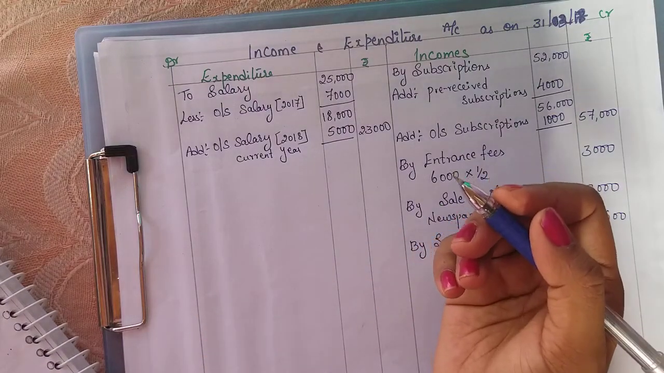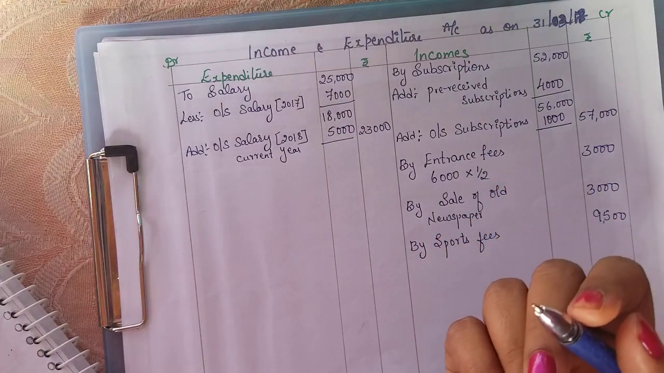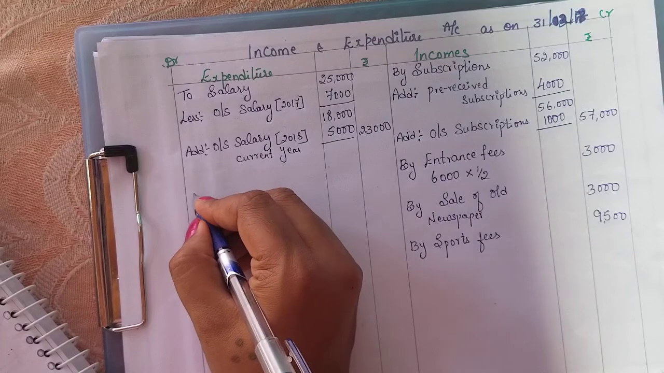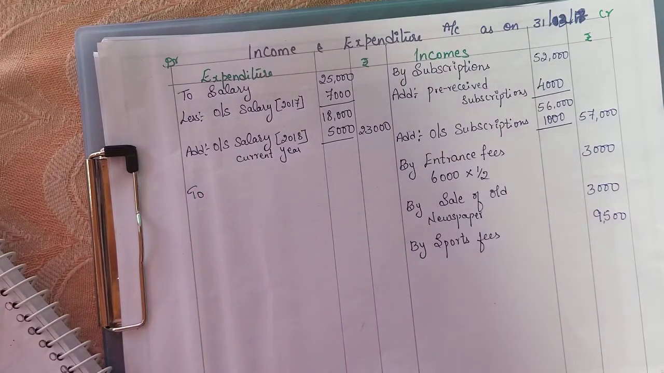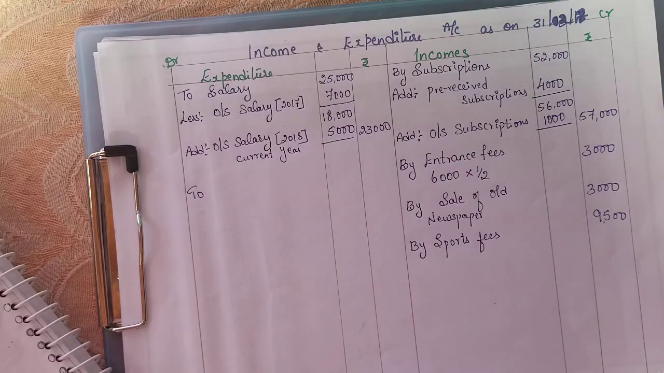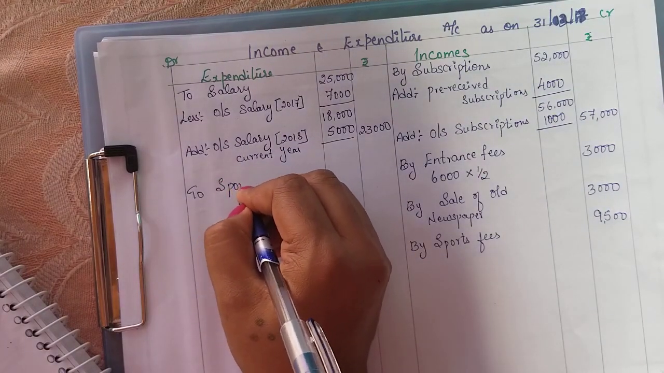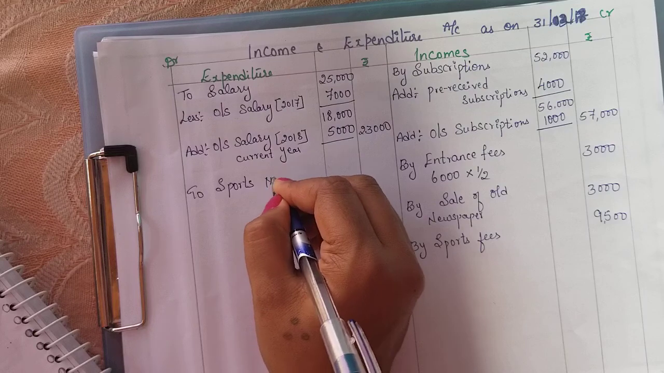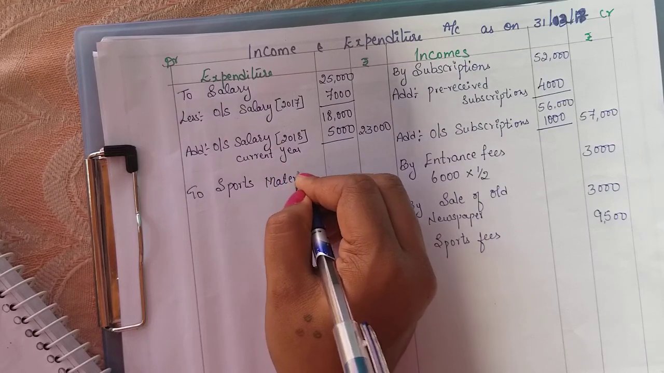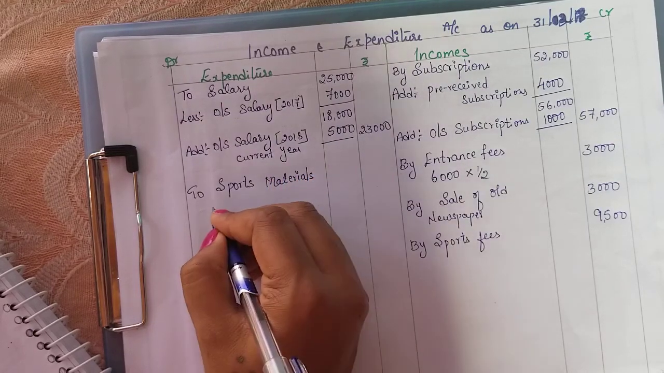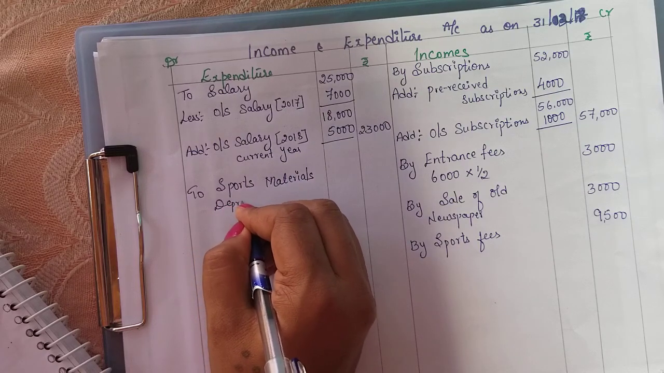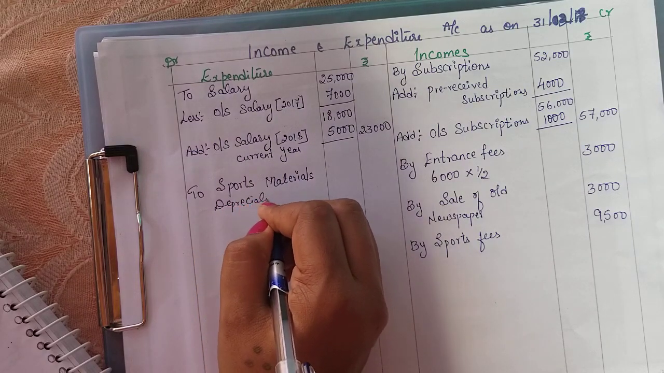And the next we have sports materials. Sports material is a capital expenditure, but since there is an adjustment related to that, I'll write only the adjustment. Sports material depreciation. They have given sports material depreciation. So we will prepare the depreciation for that.